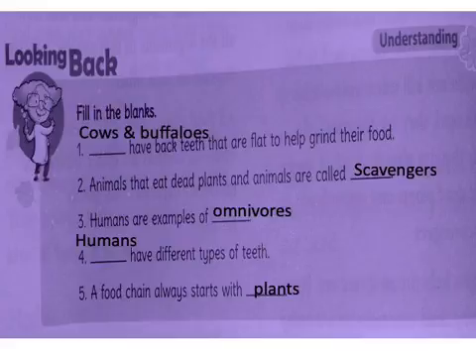Yes, cow and buffaloes. Animals that eat dead plants and animals are called? Yes, scavengers. Humans are examples of? Yeah, omnivores. Dash have different types of teeth. Humans. Food chain always starts with? Yeah, plants.